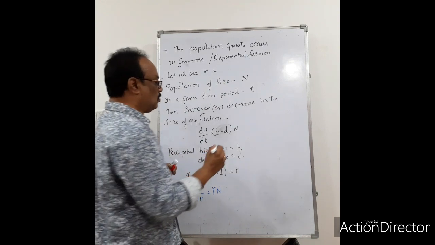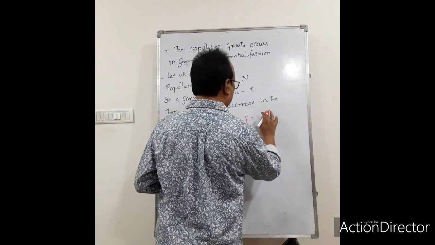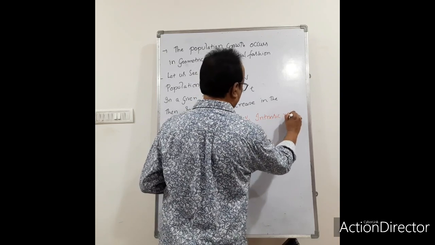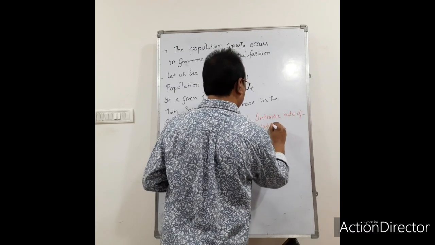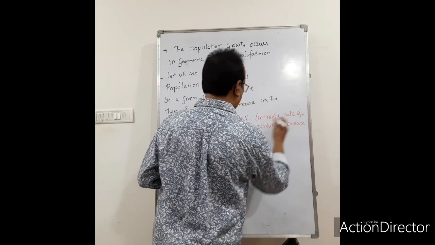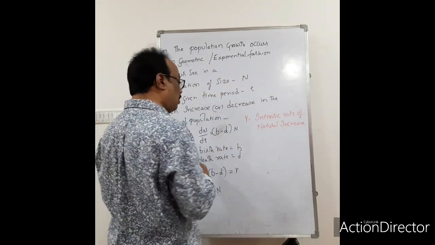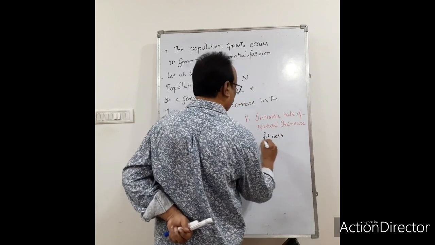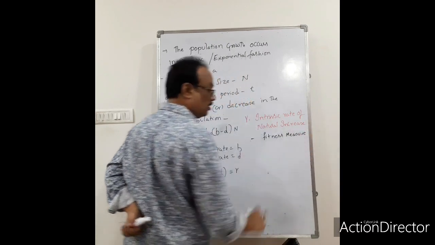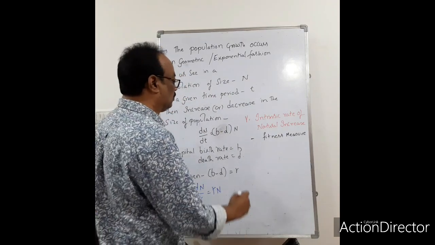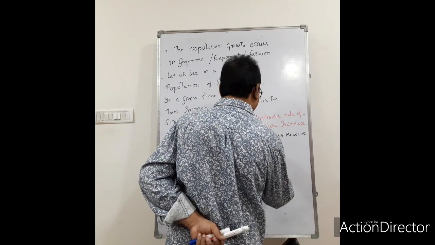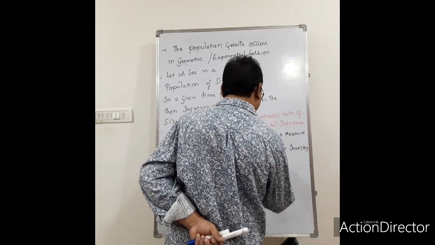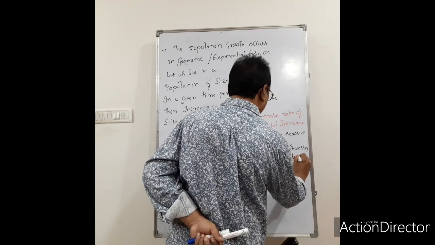So what is r? r equals the intrinsic rate of natural increase. r is a measure of fitness. r is also a measure to investigate the effect of biotic and abiotic factors on the population growth.